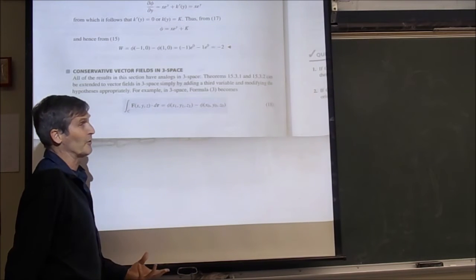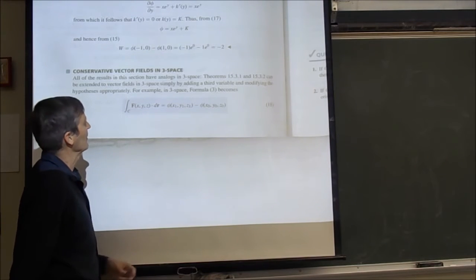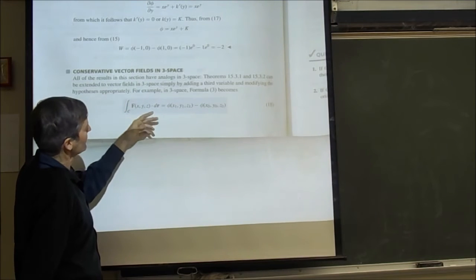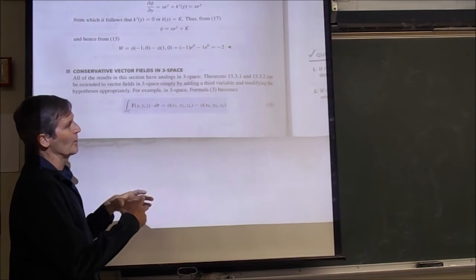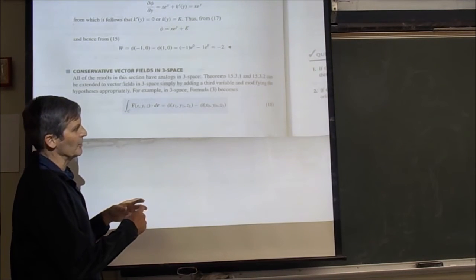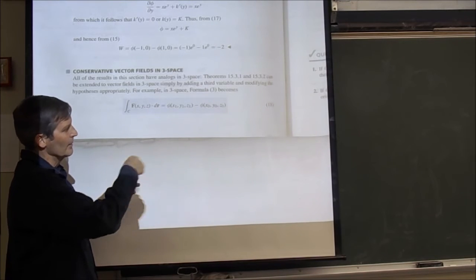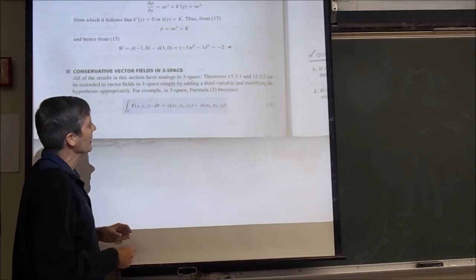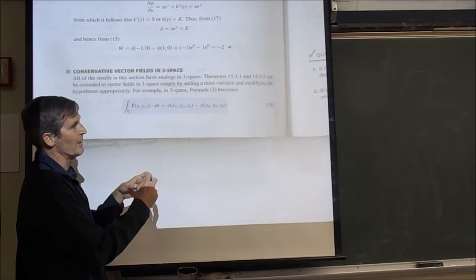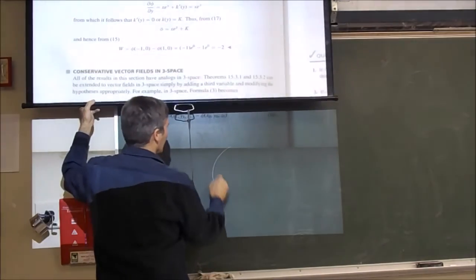It's conservative if and only if it's the gradient of some function of 3 variables, with the gradient being 3 partial derivatives. And in that case, on a simply connected open region, which is a little different, you can have a hole in the middle of it. Connected means that you can pull any closed curve continuously to a point in there. So actually you can have a hole in the middle of a region and it's still simply connected.